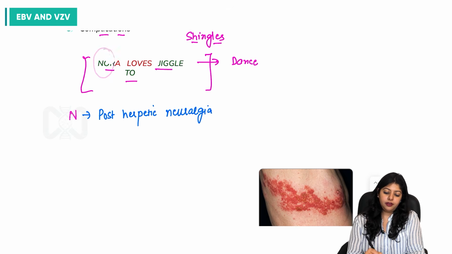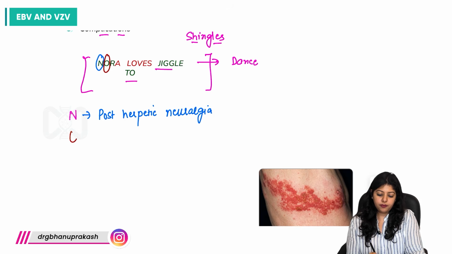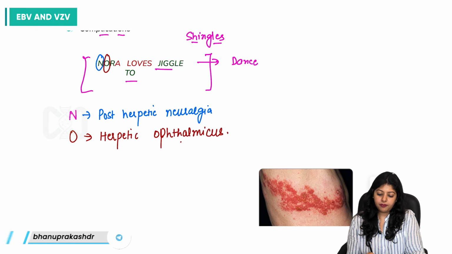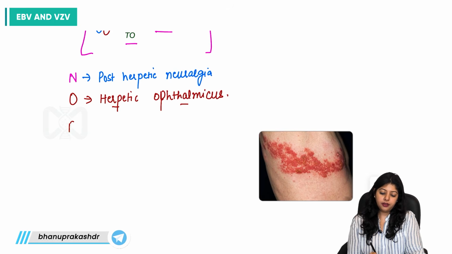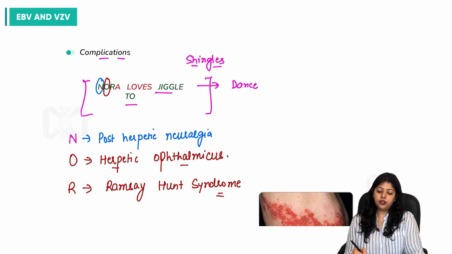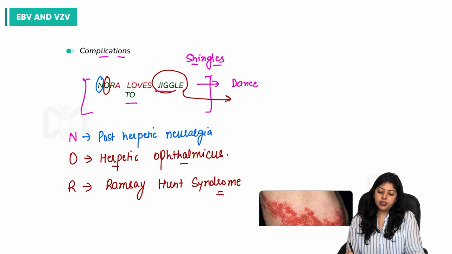Then we have O. It stands for herpes zoster ophthalmicus. Then with R, we have Ramsay Hunt syndrome. Jingle we can very well use for shingles.